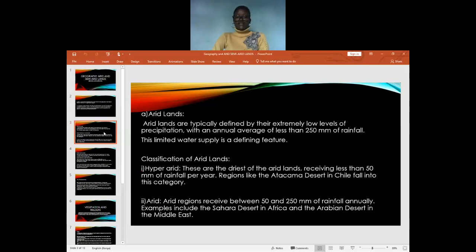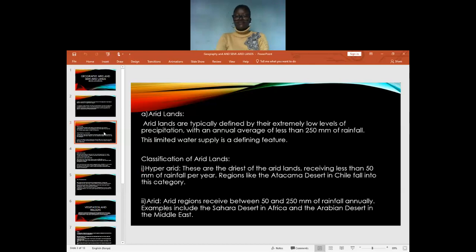Let's look at arid lands. Arid lands are typically defined by extremely low levels of precipitation, with an annual average of less than 50 millimeters of rainfall. These limited water supplies are a defining feature of arid lands. They are classified into hyperarid and arid.